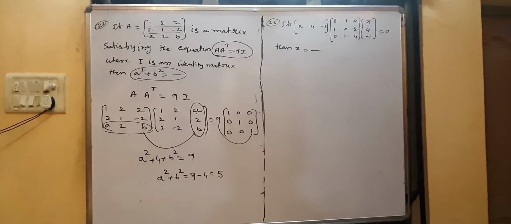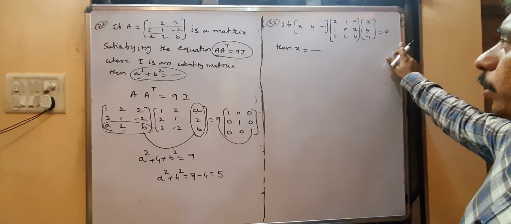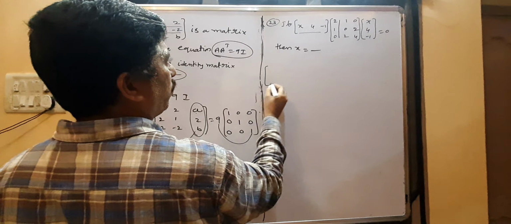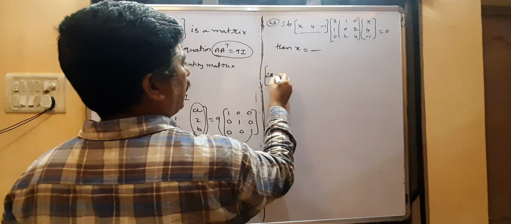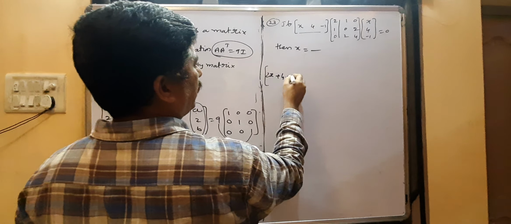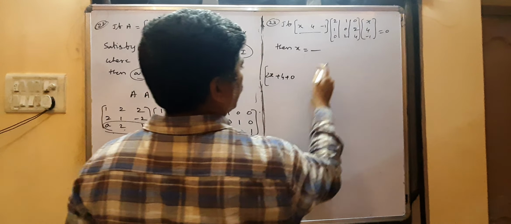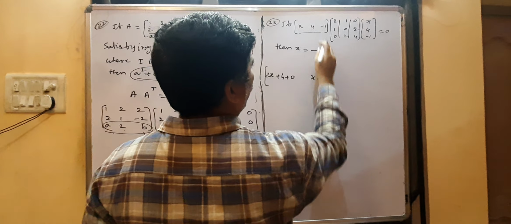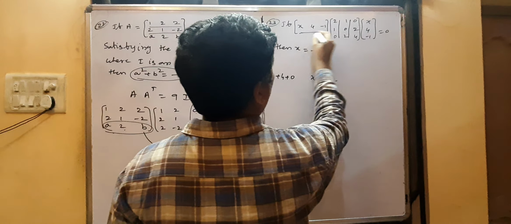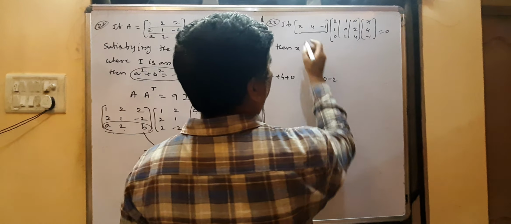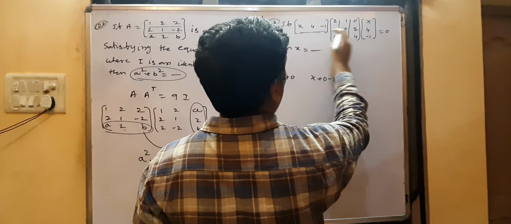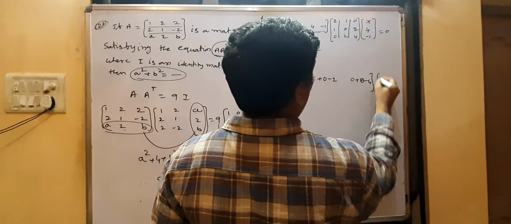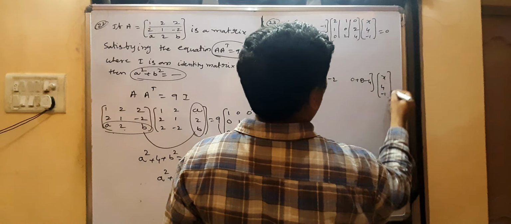Now the product of 3 matrices is given as 0. So you can multiply the three. First row into first column gives the first row first element: 2 into x is 2x, plus 4 into 1 is 4, plus 0. First row into second column: 1 into x plus 4 into 0 is 0, minus 1 into 2 is minus 2. First row into third column: x into 0 is 0, 4 into 2 is 8, minus 1 into 4 is minus 4. This equals x into 4 minus 1 equals 0.